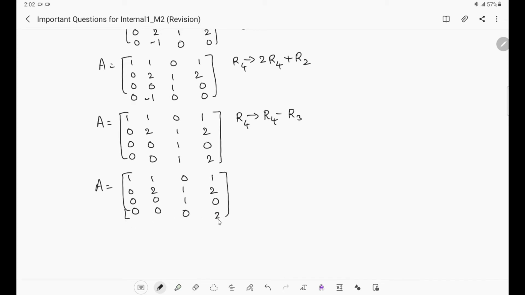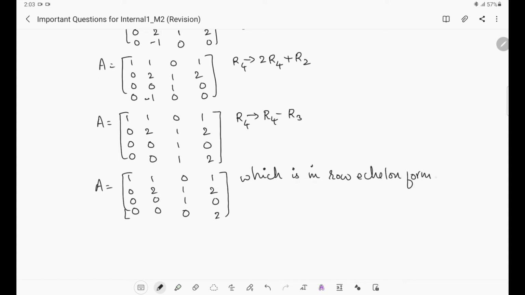If we try to make this one as 0 by using this row, then because of these two we will get non-zero entries here. If we try to make this one as 0 by using this, then because of these two non-zeros we will get non-zeros here. So that is why further simplifications are not possible. If any 0 row is there, that should be at the bottom. Here we are not having any 0 row. But when we move from top to bottom, the number of zeros is increasing: 0 zeros, 1 zero, 2 zeros, 3 zeros. So it is in row echelon form.